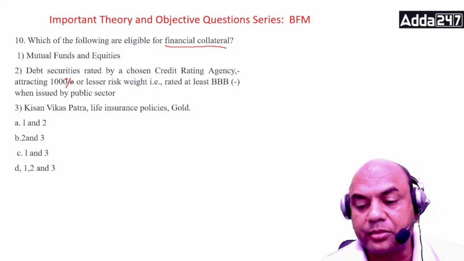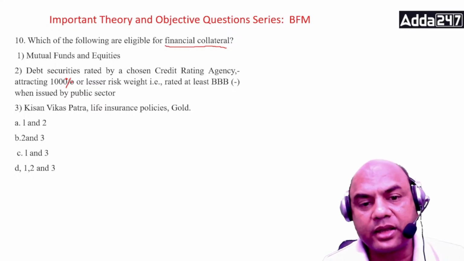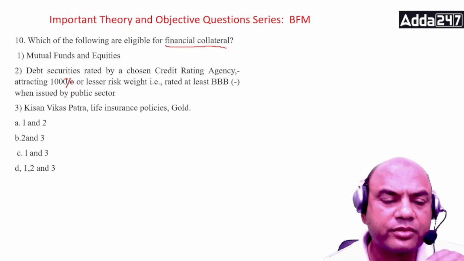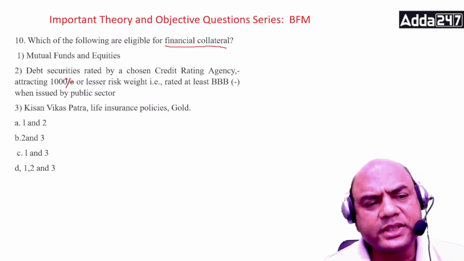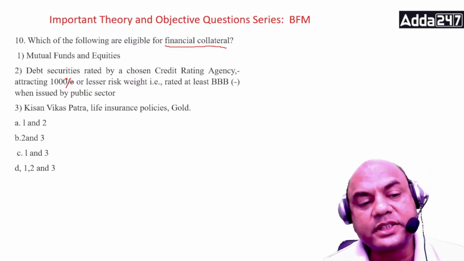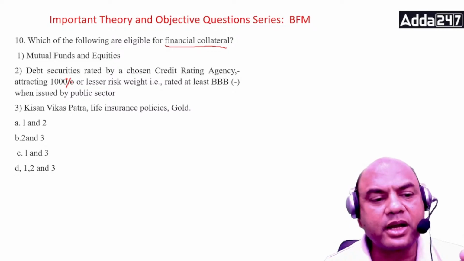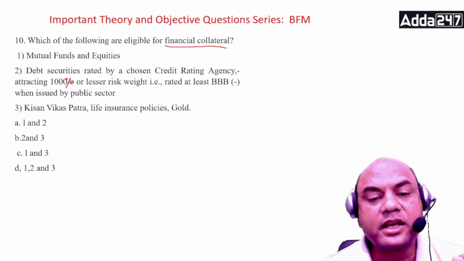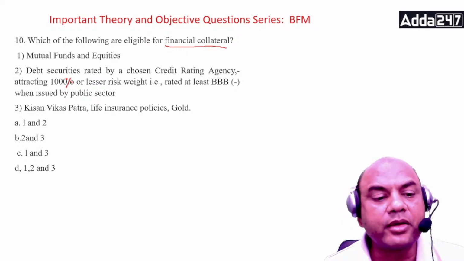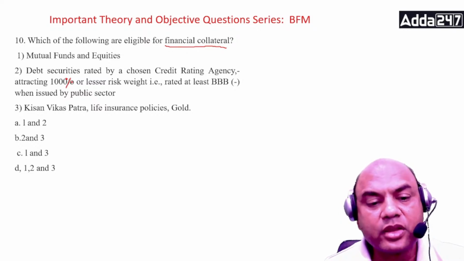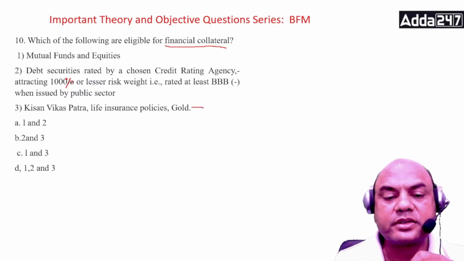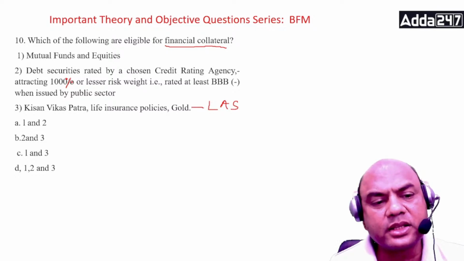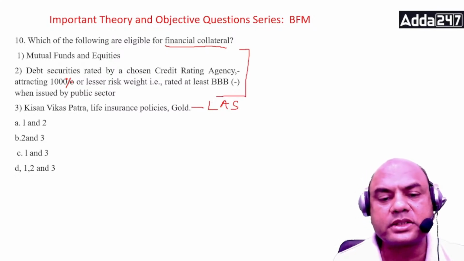Suppose I come to you tomorrow in a bank for a loan, and I say, sir, madam, I want the loan, and these are my collaterals. Will you accept them? Mutual fund, equities. Debt securities, meaning bonds issued by some credit rating agency, at least BBB minus. Will you accept them? Or I have Kisan Vikas Patra, life insurance policies. What do we call this loan? This is known as loan against securities. LAS, we call it, loan against securities. All the three are commonly called loan against securities.